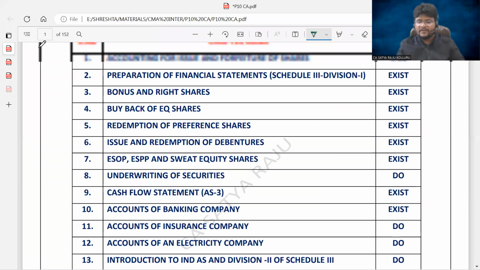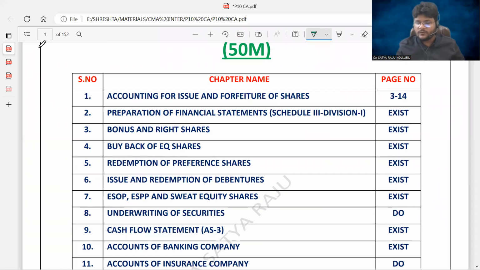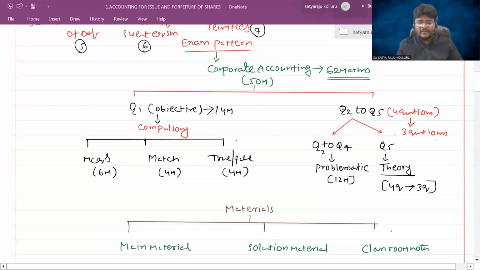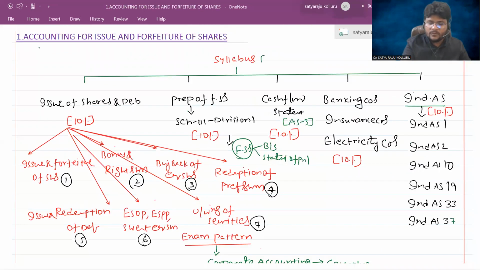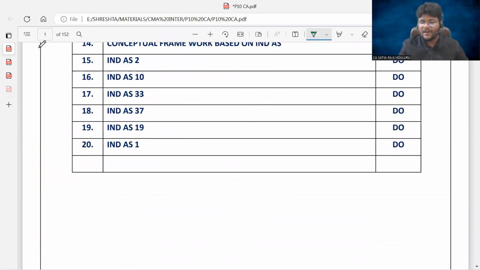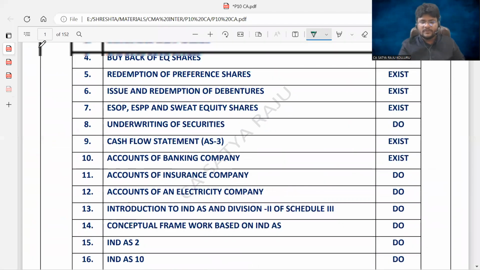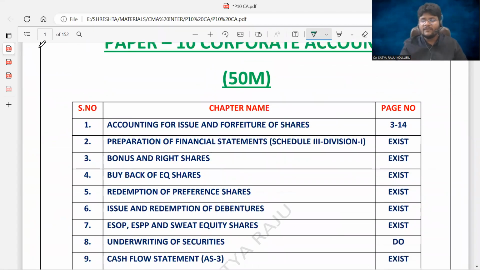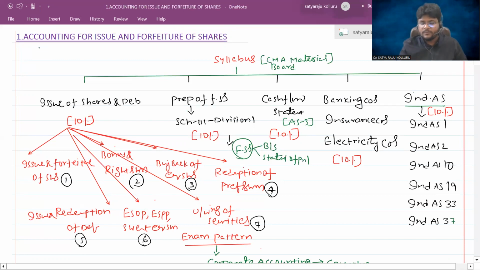Sir, the entire syllabus is divided into 5 different units, as I told, as per the same year resource. But the chapters which I arranged in our material are quite different. I mean, the syllabus as per the CMA board material is divided into 5 different units. But if you check, we are totally having 20 chapters. Okay. So how did I arrange these 20 chapters and why did I divide each specific unit into a number of chapters.